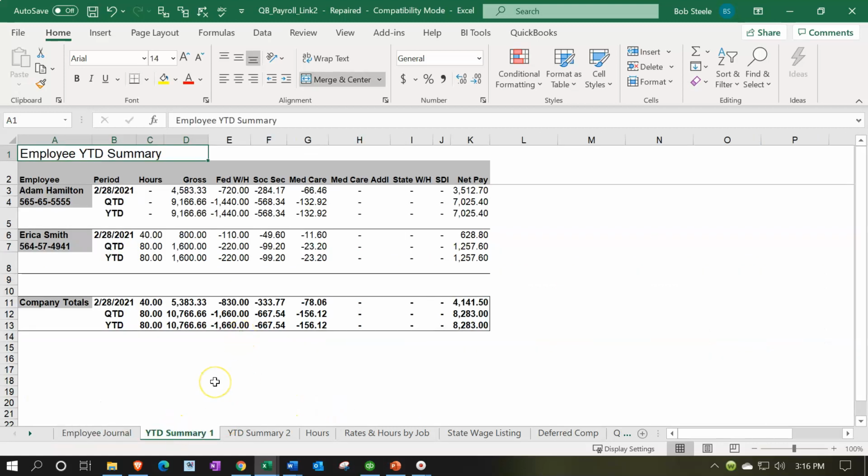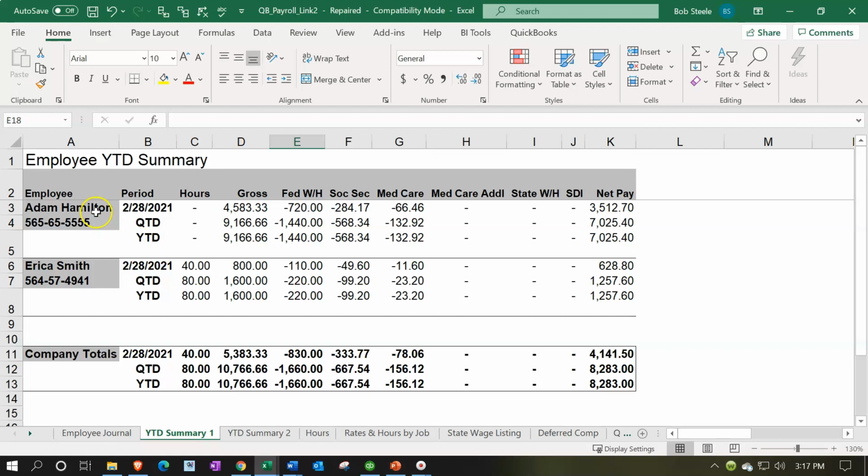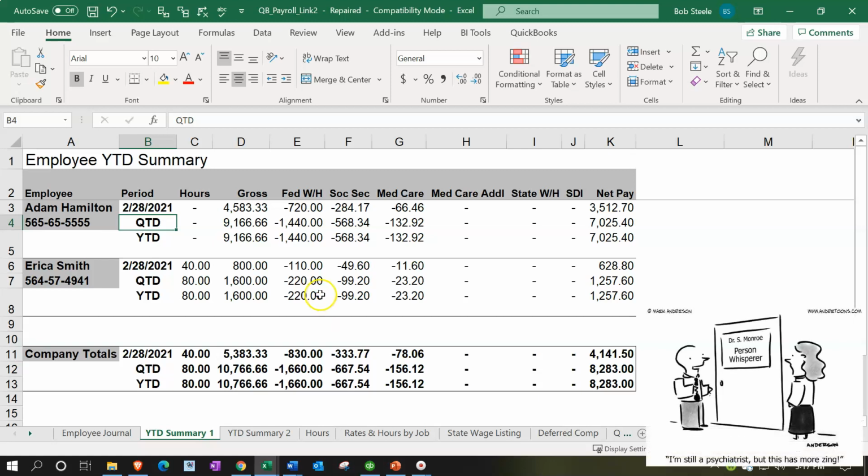Then we have the year-to-date summary. We have, once again, breaking out between Adam and Erica. And again, you can imagine the situation. Notice the abbreviation here, quarter-to-date and then the year-to-date. So we got to break out the same kind of information, but by quarter and by year-to-date and then by employee, depending on what our needs are for quarterly taxes, yearly taxes, or payroll reporting information.